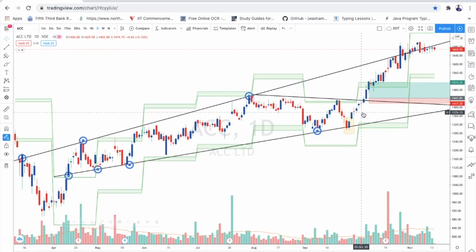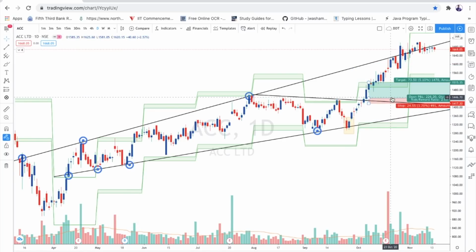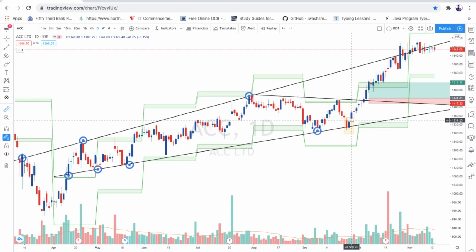So if you see this one, this is my entry, and my target is 5%. In this case also, if I entered here, my target would be the same from here till here. It's actually 8%, but I would have exited at 5% also by seeing the candlestick formation. But yeah, it gave 8%. See, this is the candlestick pattern considered as a valid candlestick pattern.